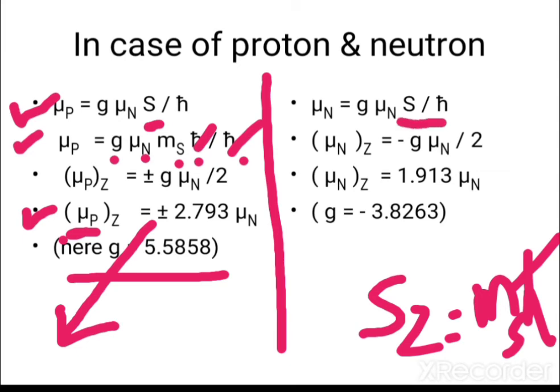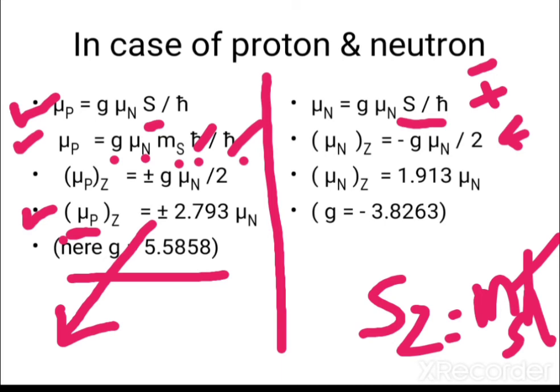So similarly here also mu nz equals minus plus. So you can correct here in this line that it's minus plus. Okay, and its minus plus here is due to the magnetic moment and spin angular momentum being in opposite directions.